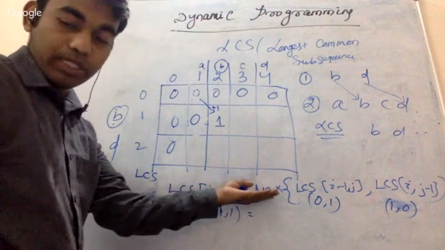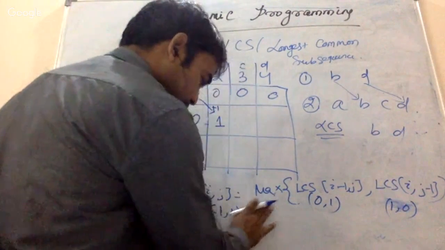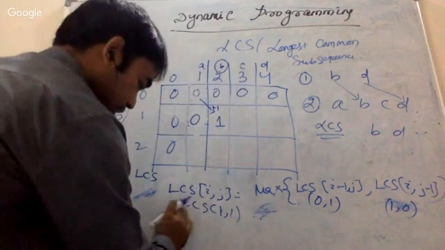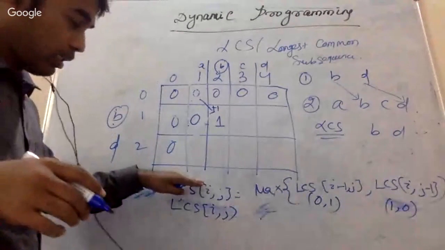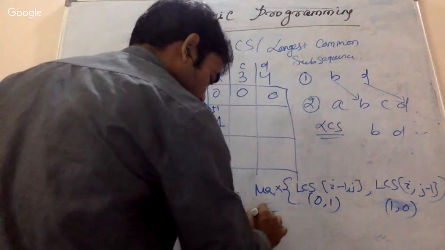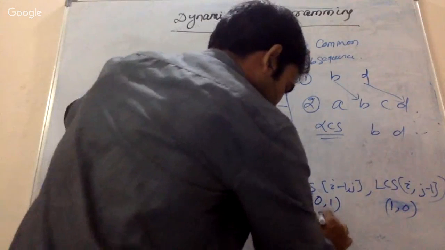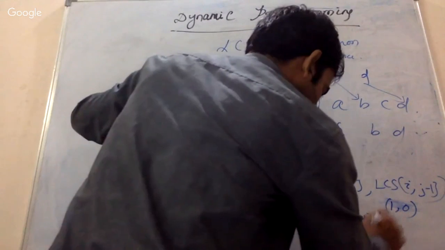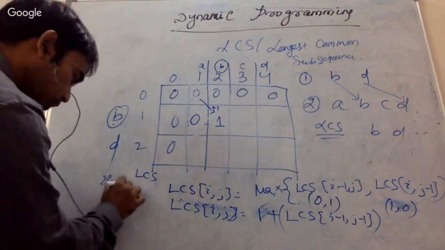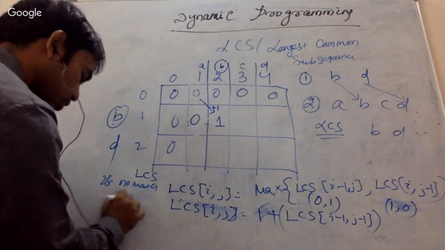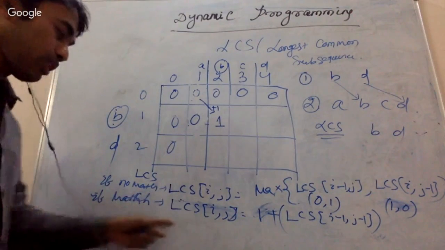So this was the condition for if there is no match. If there is a match, then LCS of i, j, I'll write it here, LCS of i, j, equals 1 plus this particular cell. This particular cell means LCS of i minus 1, j minus 1. So this was the solution for a match, and that was for no match.